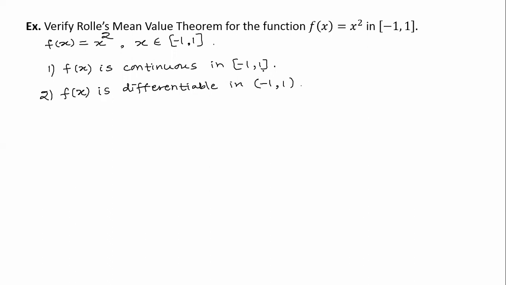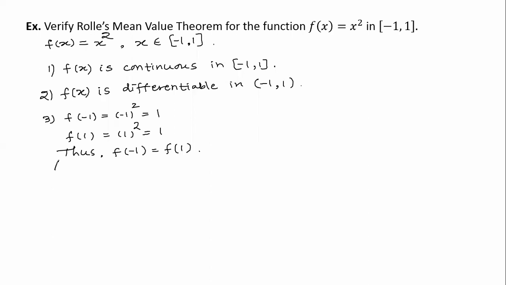And then the third thing is, what is f of -1? f of -1 is (-1) whole square, that is equal to 1. f of 1 is equal to 1 to the power 2, that is equal to 1. And thus f of -1 is equal to f of +1. All the three conditions are satisfied.